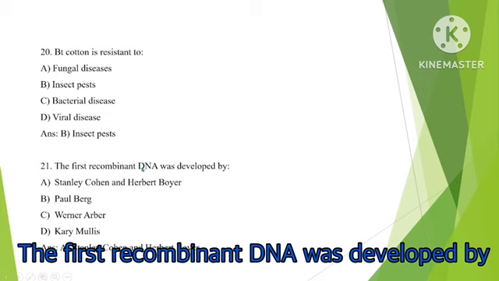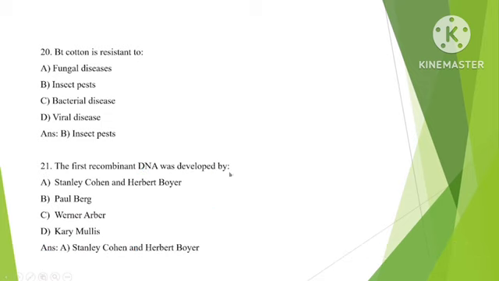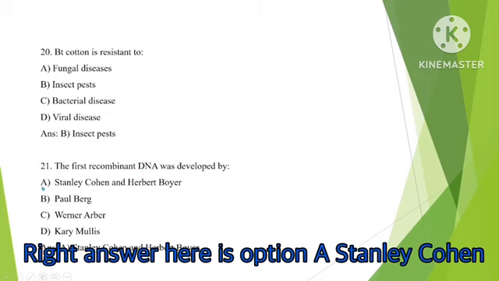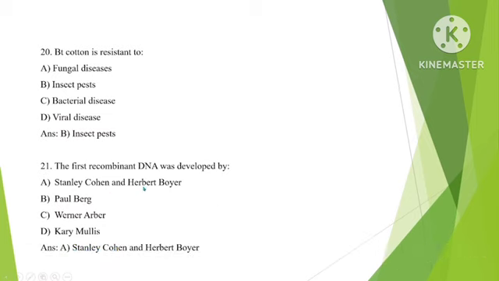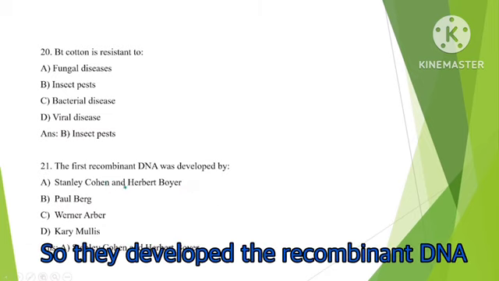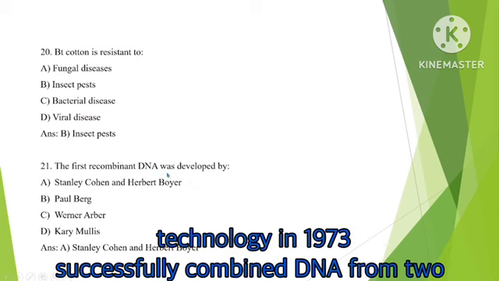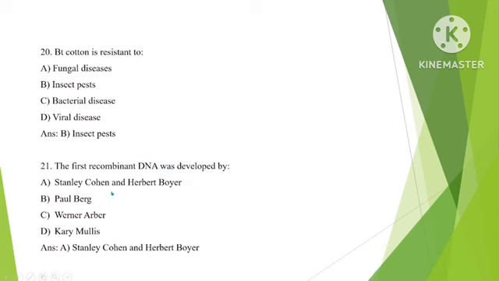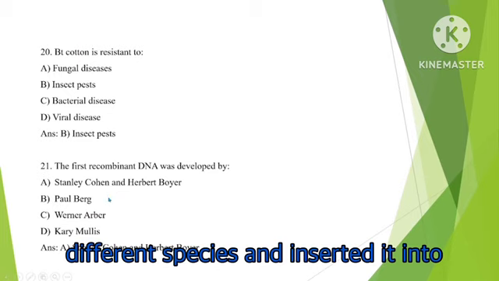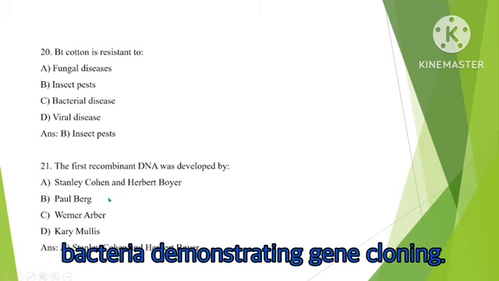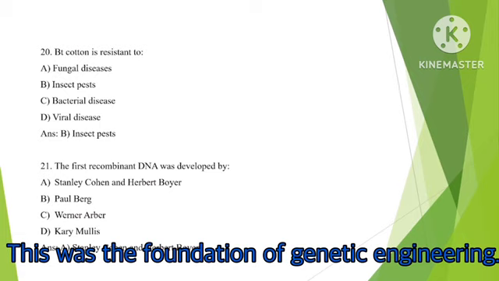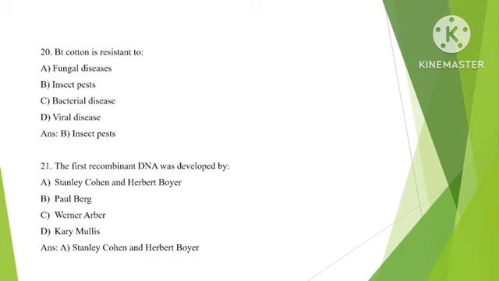The first recombinant DNA was developed by, right answer here is option A, Stanley Cohen and Herbert Boyer. They developed the recombinant DNA technology in 1973, successfully combining DNA from two different species and inserting it into bacteria, demonstrating gene cloning. This was the foundation of genetic engineering.